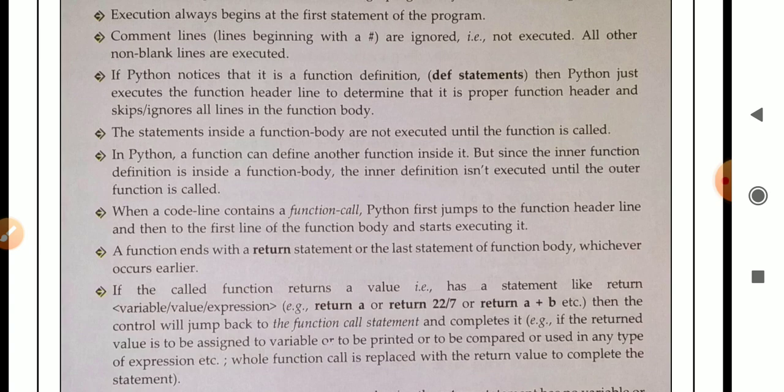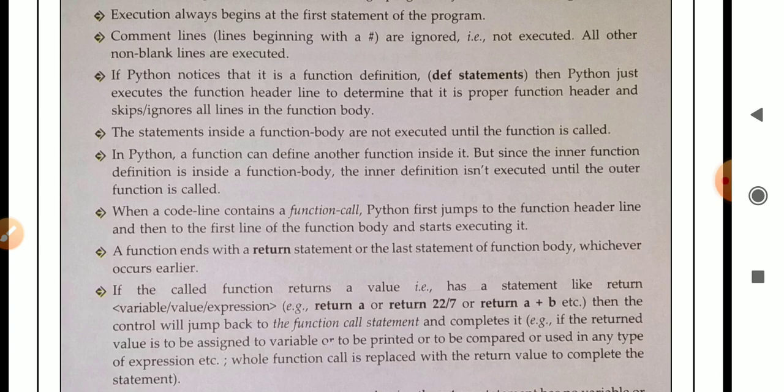When a code line contains a function call, Python first jumps to the function header line and then goes to the first line of the function body and starts executing it. Whenever there is a function call, Python first jumps to the function header, and after that it moves to the function body, the first line of the function body, and starts executing it.